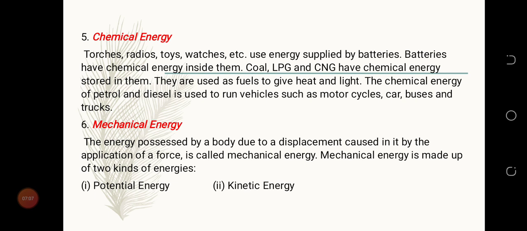Okay, so with chemical energy, this is with the battery. The battery we put in our torches, our radios, our toys, our watches, our games, etc. Okay, let's come to mechanical energy. The energy possessed by a body due to displacement caused in it by the application of a force is called mechanical energy. Mechanical energy is made up of two kinds of energies. That's the potential energy and the kinetic energy.